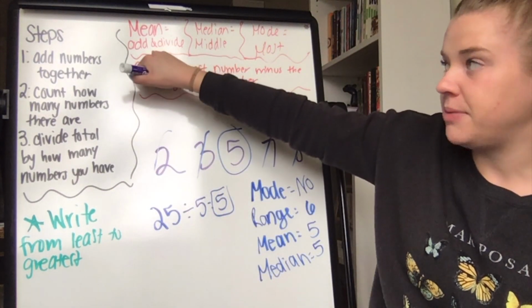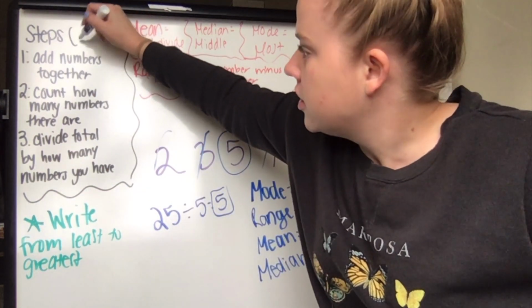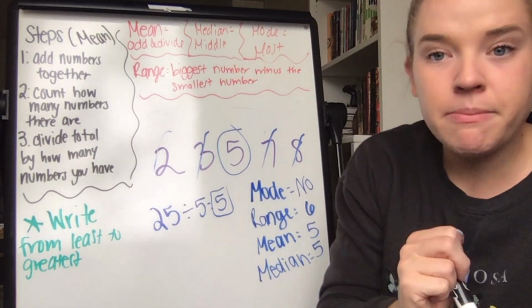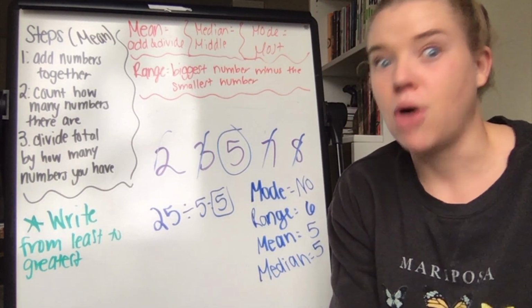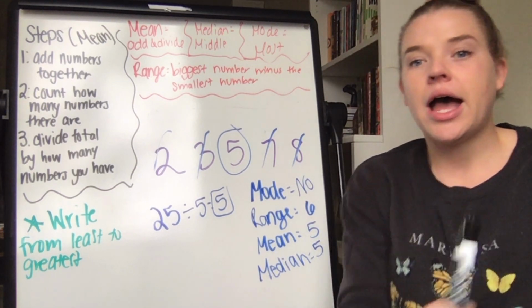Remember, mean is adding up and dividing. These are your steps for finding the mean. I should probably clarify that here. Steps for mean. Median is just the middle number. Mode is what's happening the most. And your range is your biggest number minus your smallest number.